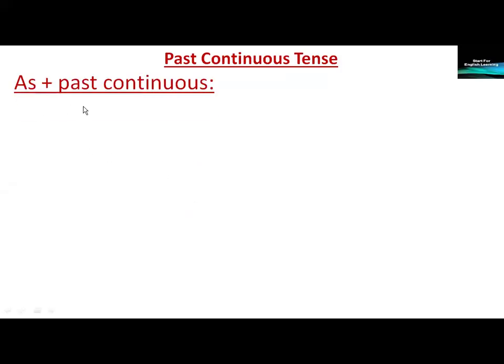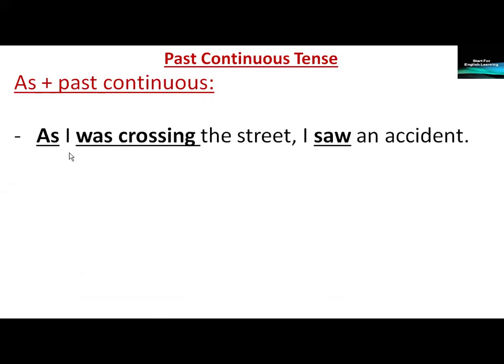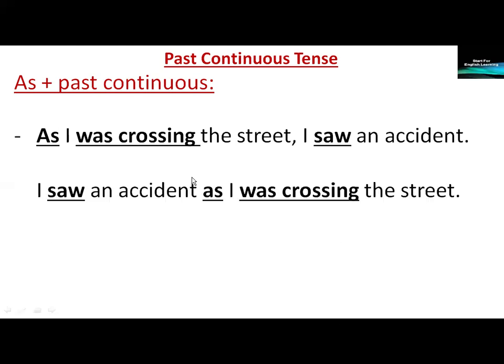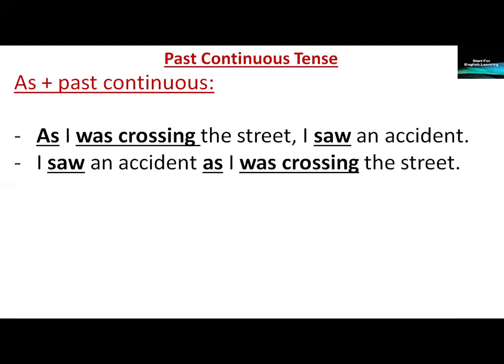As followed by the past continuous tense. As I was crossing the street, I saw an accident. We put a comma after the first clause when we start the sentence with as or while or when. We put a comma after the first clause if we start the clause with one of these words. We can exchange the order of the clauses and say, I saw an accident as I was crossing the street.